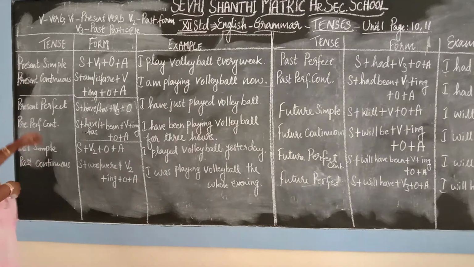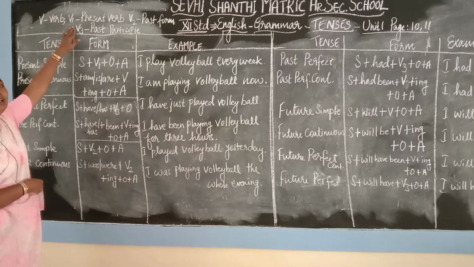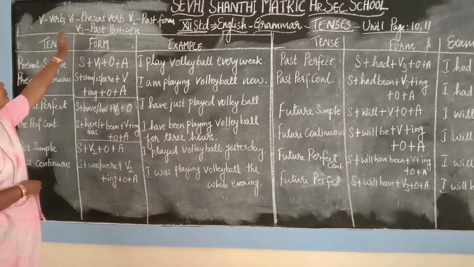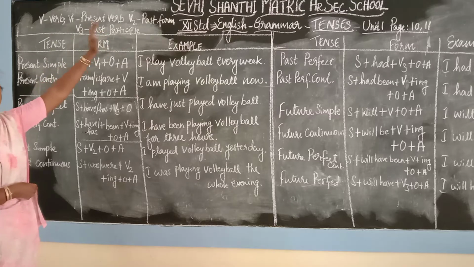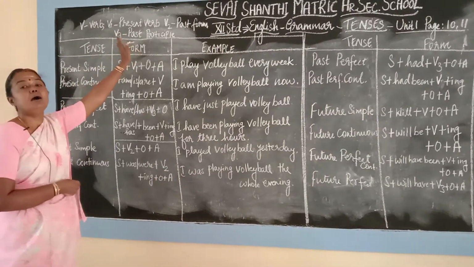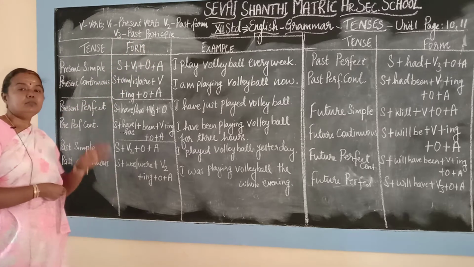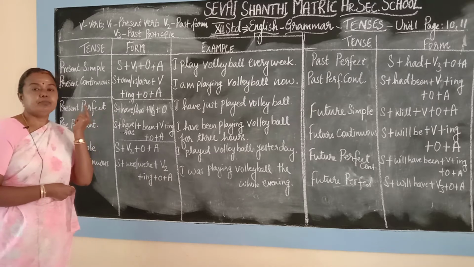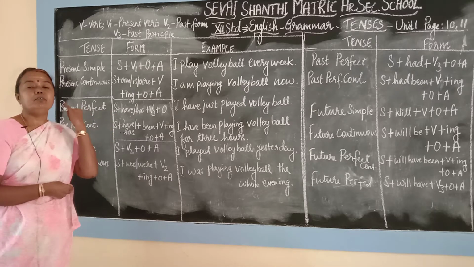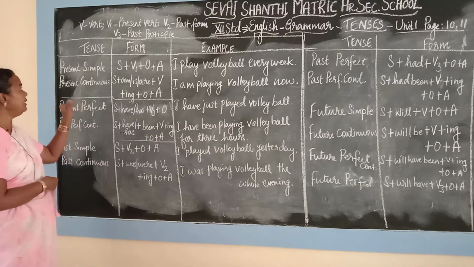Here V means verb. V1 means present form of the verb. V2 means past form of the verb. V3 means past participle form of the verb. Verb 1, verb 2, verb 3. Verb 1 means present form, verb 2 means past form, verb 3 means past participle form. Okay, so let us see.